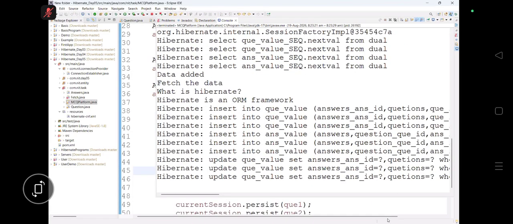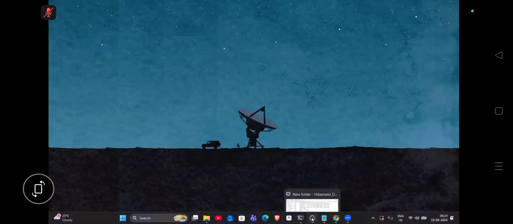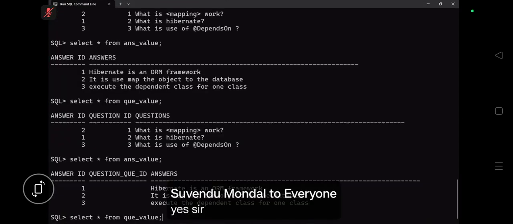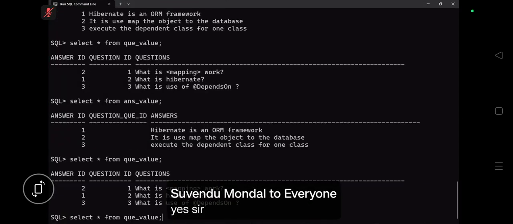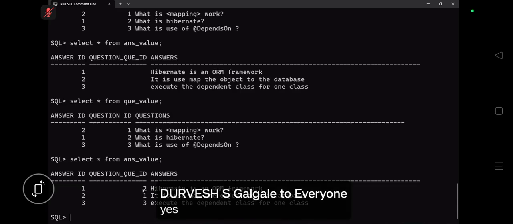Yeah, let's go for our SQL table. Online people, where are you guys? See here. Let's go to this place. Now let's go for question value. Question value has the same thing. Now let's go for the answer value. Right? Answer value also has the question ID or not? You can see, question ID as a foreign key is there or not? Now both will be cross-verified.